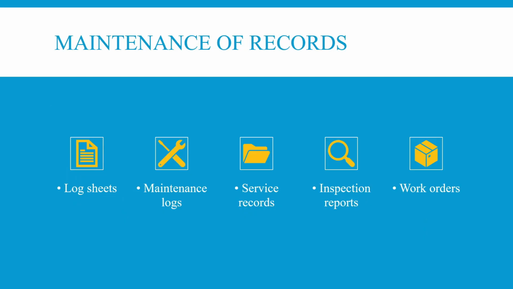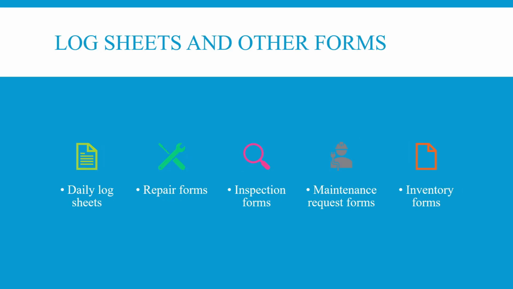Maintenance records. There are different types of records like log sheets, maintenance logs, service records, inspection reports, and work orders. Those records are used to maintain the entire history of the job profile of the vehicle, which will help us to diagnose the vehicle. Forms used in maintenance could be daily log sheets, repair forms, inspection forms, maintenance request forms, or inventory forms.